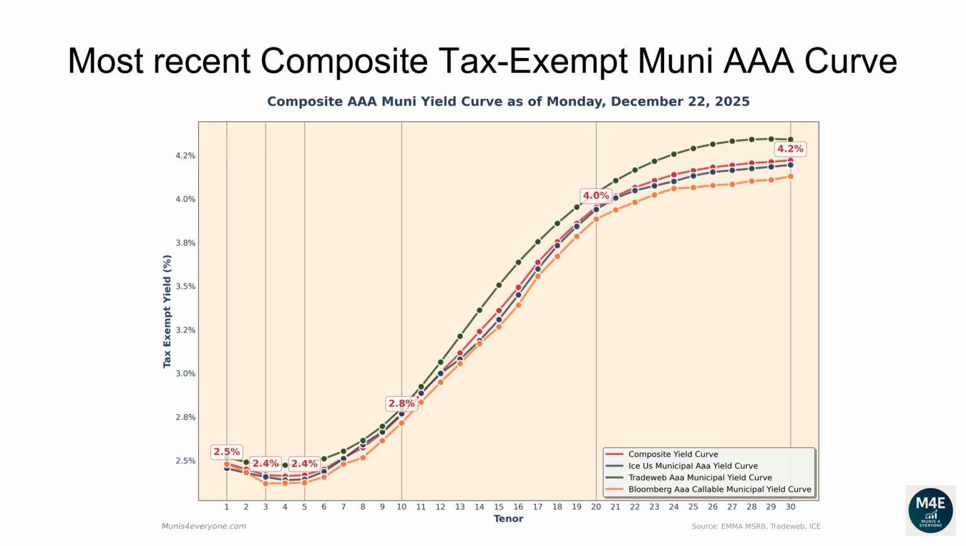The one-year composite tax-exempt yield is 2.48%. The two-year yield is 2.45%. The three-year yield is 2.42%. The 5-year yield is 2.42%. The 10-year yield is 2.76%. The 20-year yield is 3.95%. The 30-year yield is 4.22%.